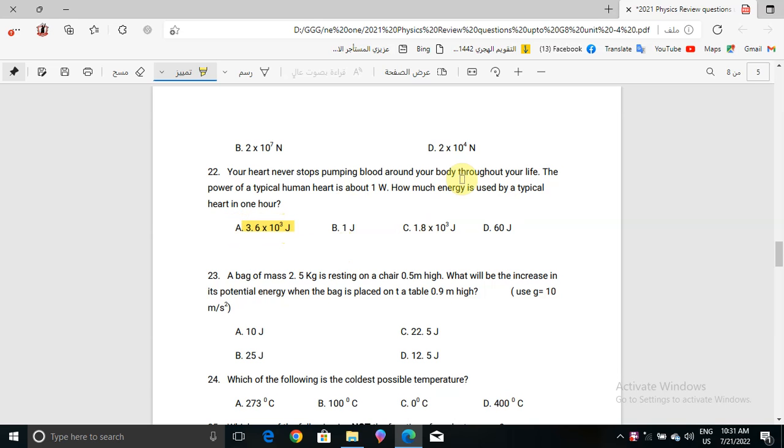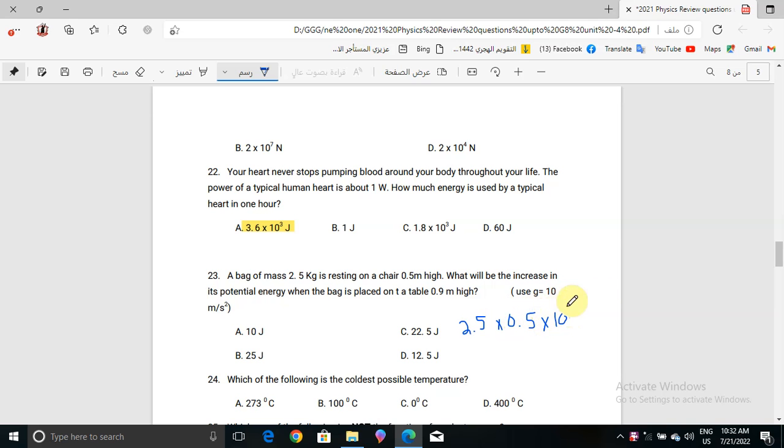A bag of mass 2.5 kilogram is resting on a chair 0.5 meter high. What will be the increase in its potential energy when the bag is placed on a table 0.9 meter high? And also use gravity, that's equal to what? 10 meter per second square. So what we will do here, we have 2.5 kilogram for the bag, which is the mass, so 2.5, and for height we have 0.5, and for gravity we have 10.